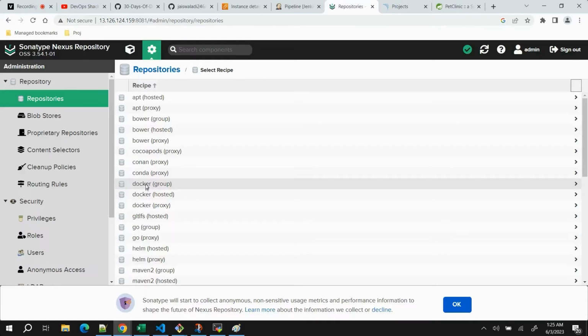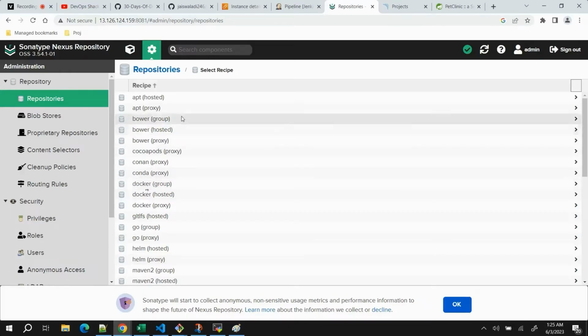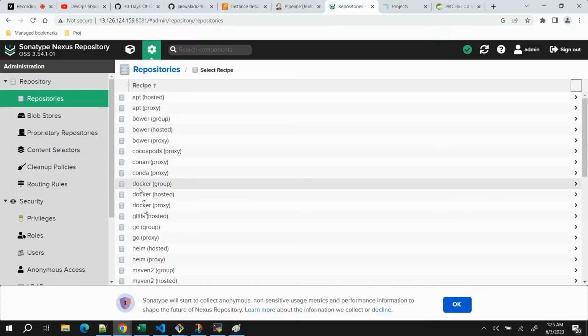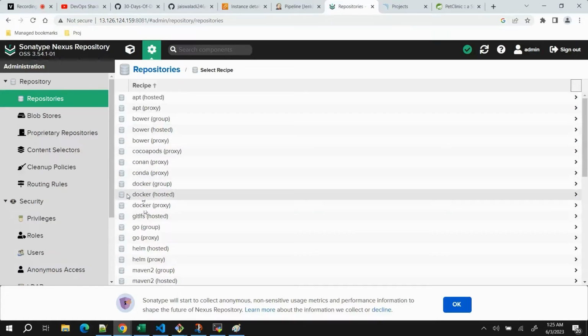Okay, so as of now we are using a public Docker registry on Docker Hub, but you can use Nexus also to configure a Docker registry. You can see the recipes available: Docker group, hosted, and proxy. So depending on the requirement, you can select one and create a private registry. I will show creating a private registry from Nexus after this 30 days of DevOps, because as of now it's not required since we are already using a public Docker Hub repository.